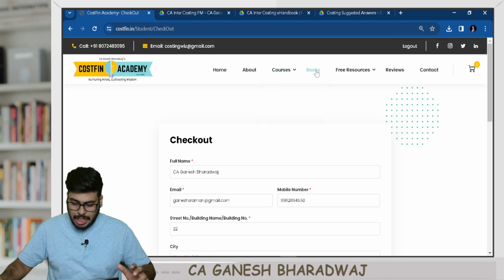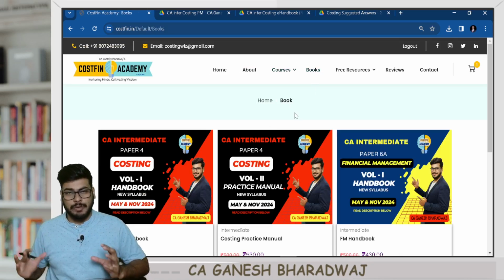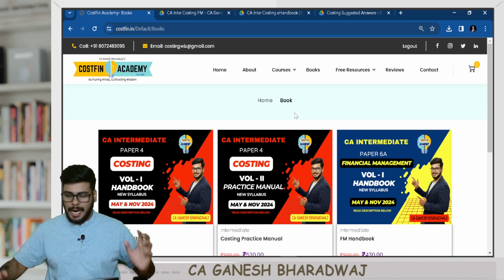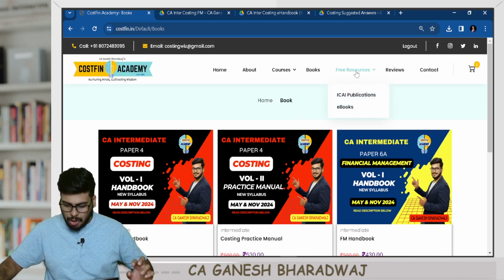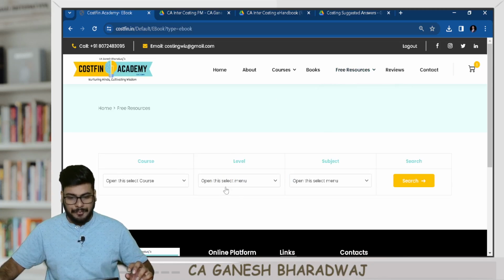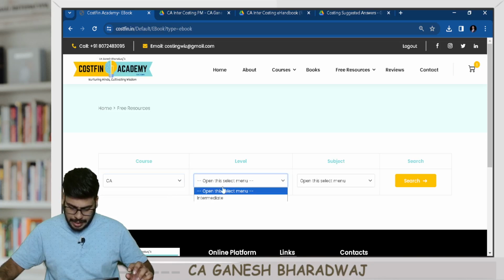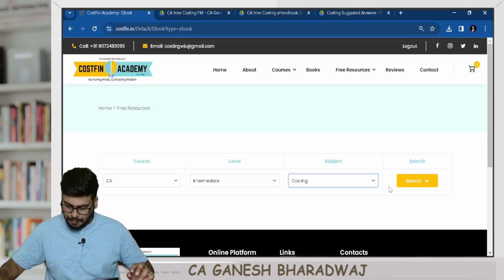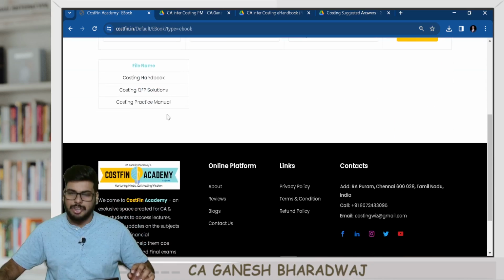Clear with this, guys? The book section is exclusively for purchasing the hard copies. If you want only the soft copies, go to the free resources section. Under that, in ebooks, we have kept a filter also. So CA intermediate, let's say you want to go for costing, you can just click on search and download all the materials that you want.